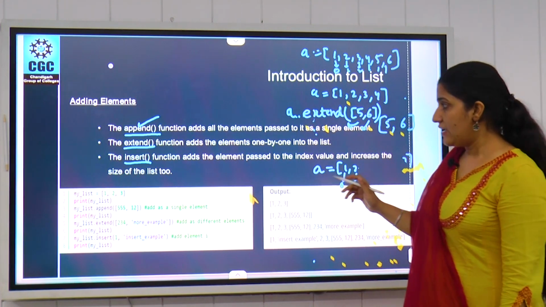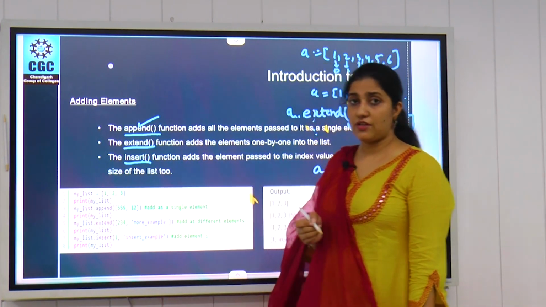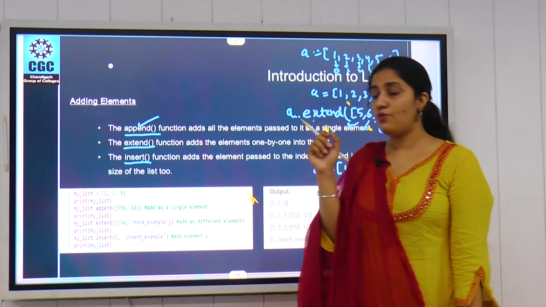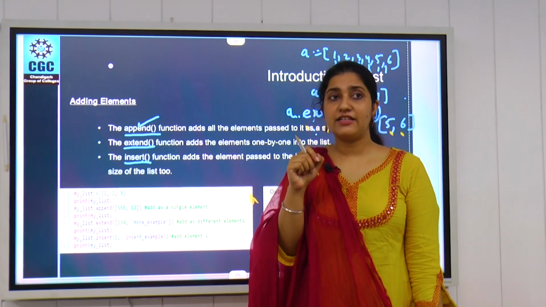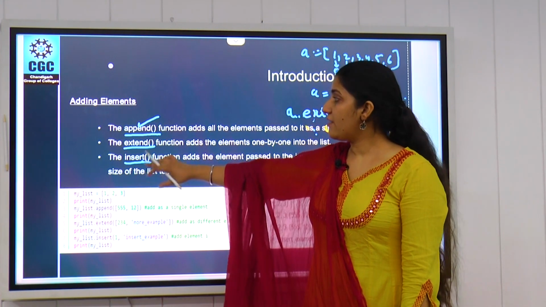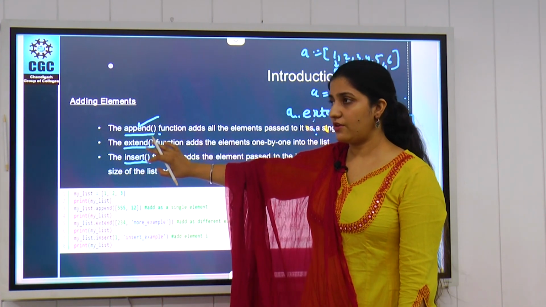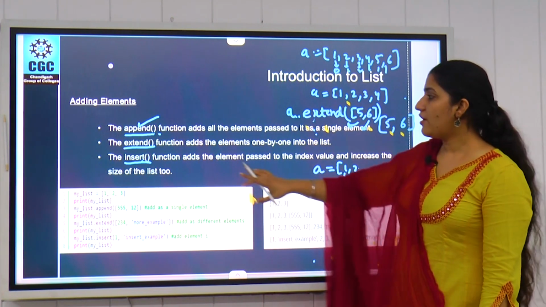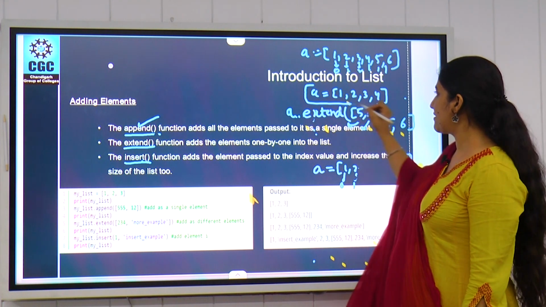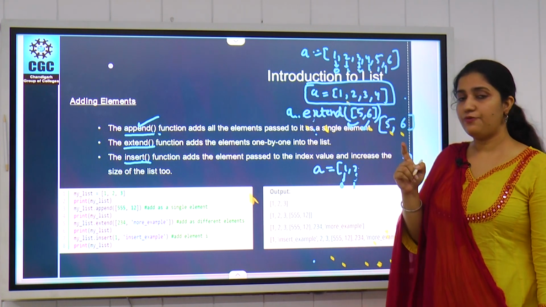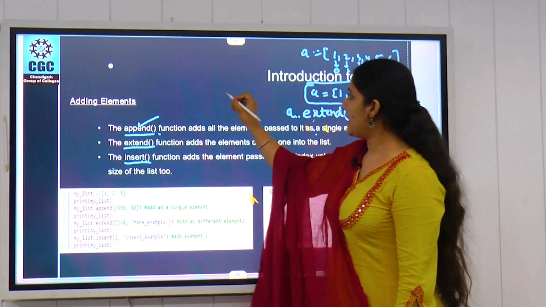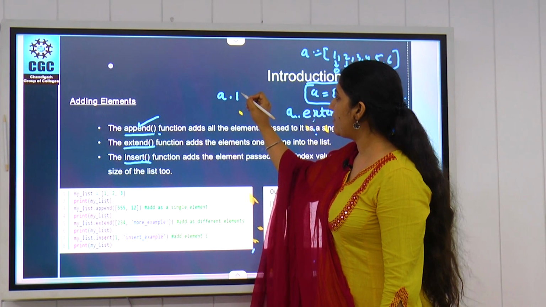The last function is the insert function. How will this function perform? It will take an index value. So when you have to put some data item into a specific location, you can use this insert function. Otherwise you can use append or extend, depending on your requirement. For example, we want to insert a data item in this list A on the first index value. So what we have to do is write A dot insert.